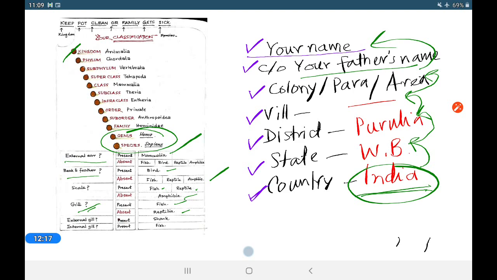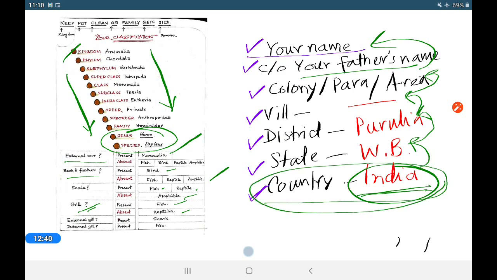If this system is used here also, any organism is divided on certain characteristics and arranged in that way, and we search in this way with this direction. See, here the big part is India at the last, but in the kingdom it is first. It is just written in reverse. So that is the concept of classification.